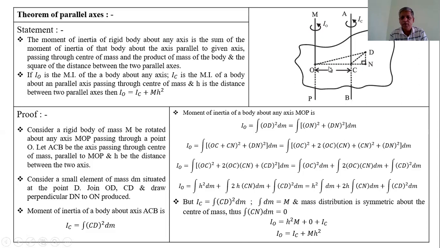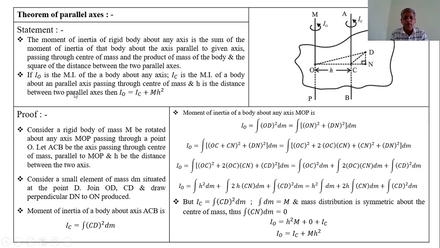If IO is the moment of inertia of this rigid body about the axis MOP, and IC is the moment of inertia of the same body about the axis ACB passing through its center of mass, and h is the separation between the two parallel axes, then according to the theorem of parallel axis, IO is equal to IC plus Mh square. This is the mathematical statement.